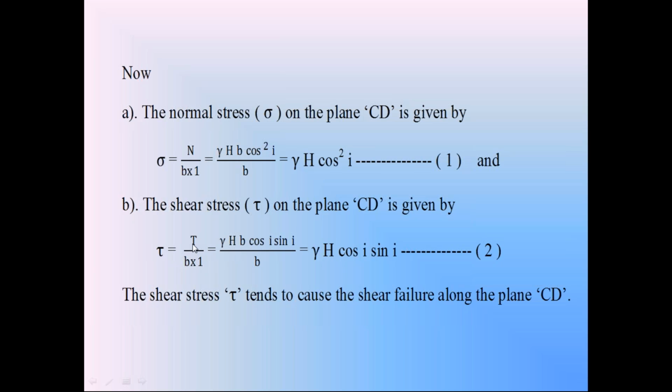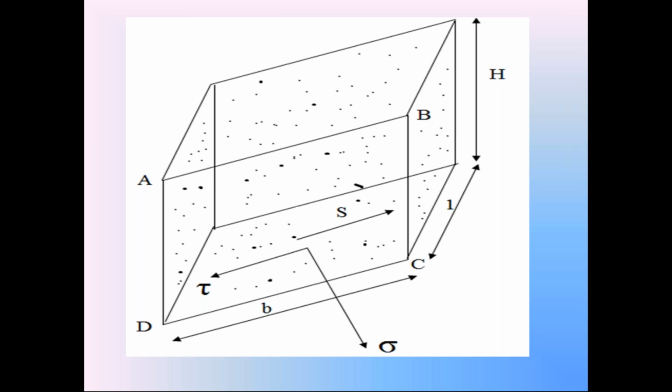We know that T is equal to gamma HB cos i into sin i. So this B will cancel, and the magnitude of shear stress tau is equal to gamma H cos i into sin i. Check the direction of that shear stress on the surface CD: it is in the downward direction.